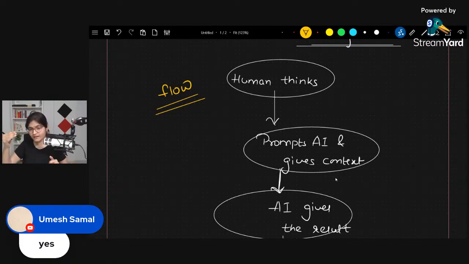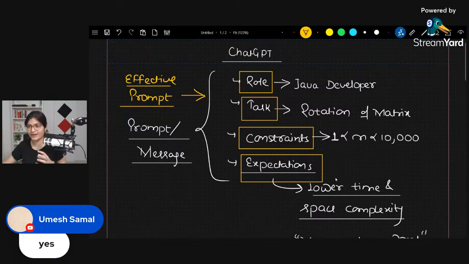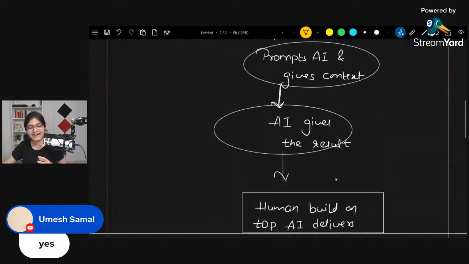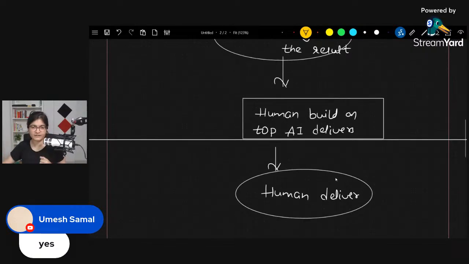Before these kinds of tools, we didn't have any canvas, we had to think from scratch, as I told you. But now we can prompt AI the above way. Just now I talked about the way to write an efficient prompt. After that, it will give you a result. Try to think on top of it how you can make it better, brainstorm with this tool, and then finally deliver your result. I hope this complete flow is clear to everyone.